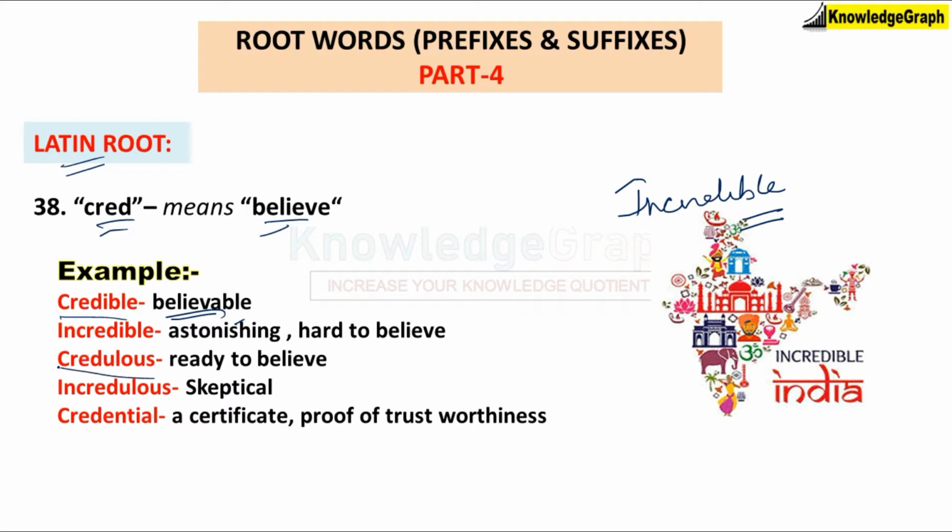Next word is credulous. Again, this root word cred is there, which means believe. So credulous means ready to believe. For example, credulous people can often be an easy target for scams. So someone who believes things very easily, उनको scam करना काफी easy हो जाता है. Incredulous, obviously, if you add in to a word, it is the opposite of credulous. So incredulous means skeptical, doubtful about something, someone who doesn't believe things that easily.